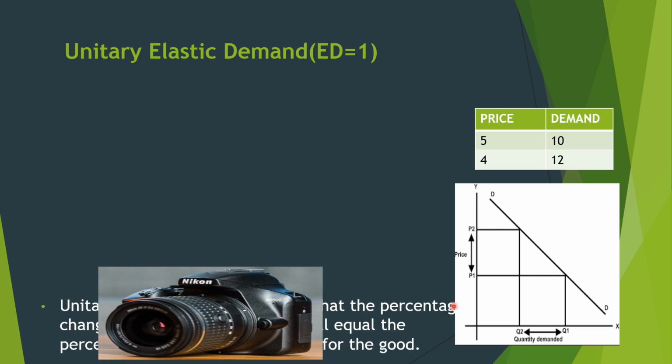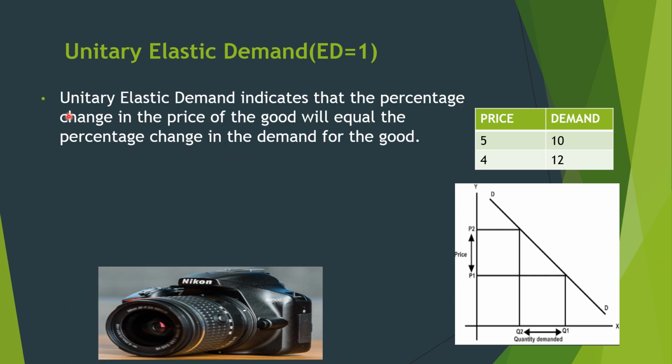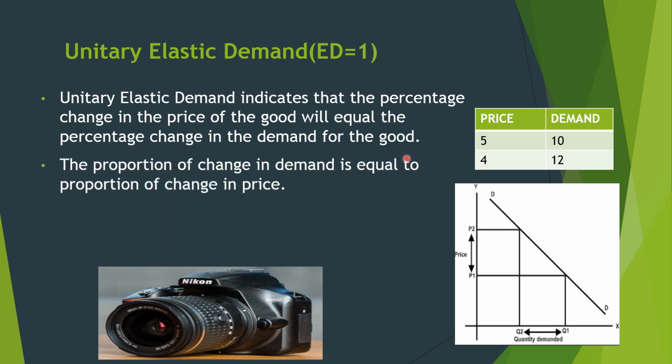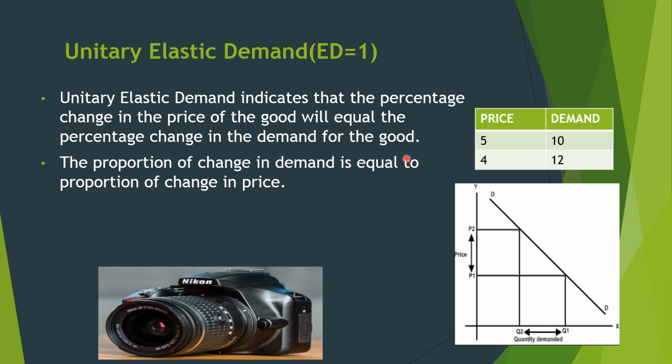Okay, now the definition. Unitary elastic demand indicates that the percentage change in price of goods will equal the percentage change in demand for goods, or you can say the proportionate change in demand is equal to the proportionate change in price.